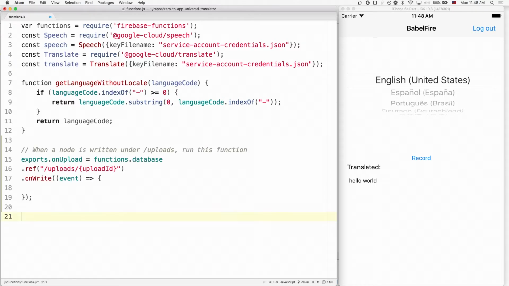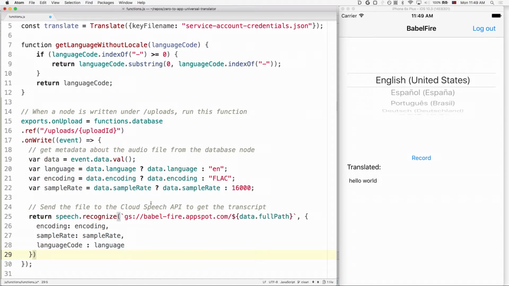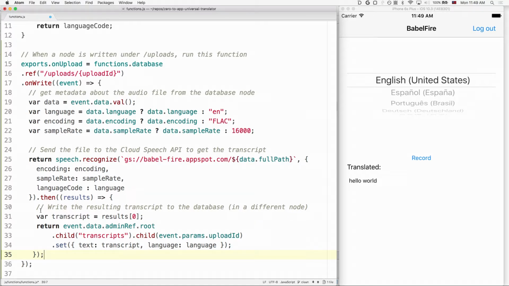Step one would be to create our function. This allows us to say, whenever a new upload has happened in the database, we're going to call this function. We'll want to pull out the metadata. In particular, we're interested in the language it was spoken in, as well as the encoding. And then we'll want to call into our speech API, passing it our cloud storage reference, as well as the other metadata information, to transcribe our text. And once we have the result of that transcription, we'll be able to write it back into the database.